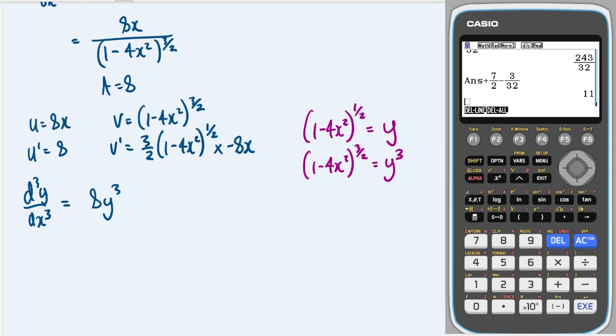got 8y cubed. And then we're minusing these two multiplied together, which will be actually a plus because we've got a minus here. 8x times 8x is 64x squared. And then we've also got to times that by 3 over 2, so that's 32, so that's 96. And then this just is y. And that's all over v squared, and we know that v is y cubed, so that's going to be y to the 6.